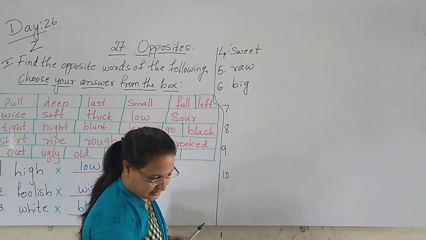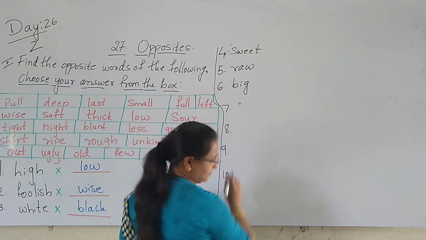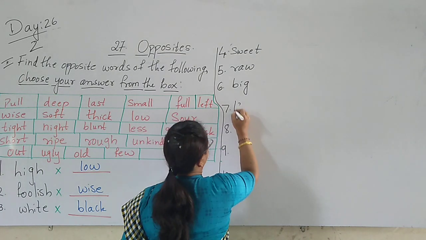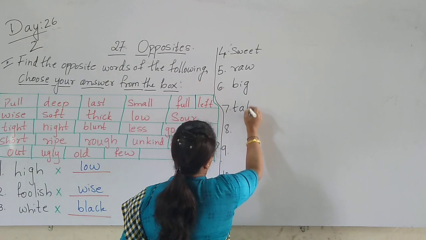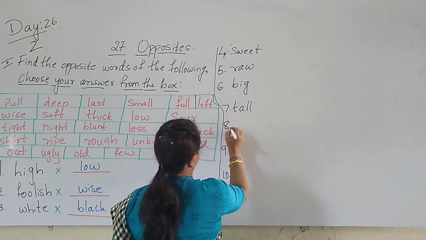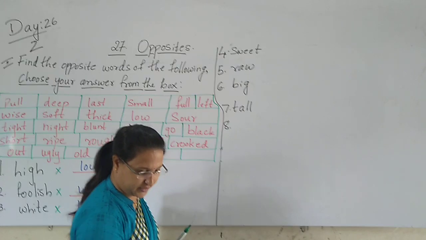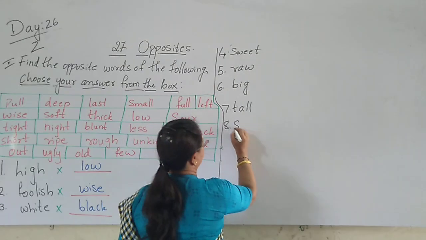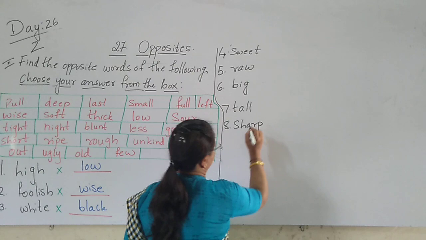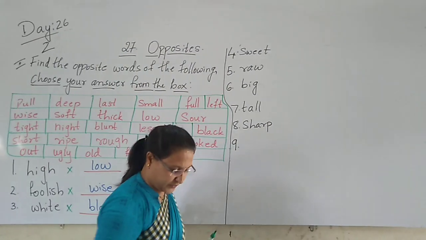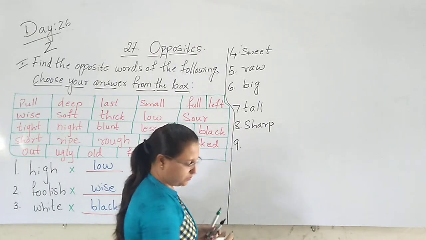Seventh sentence, tall. Eighth one is what here? Sharp. Ninth one here is push.